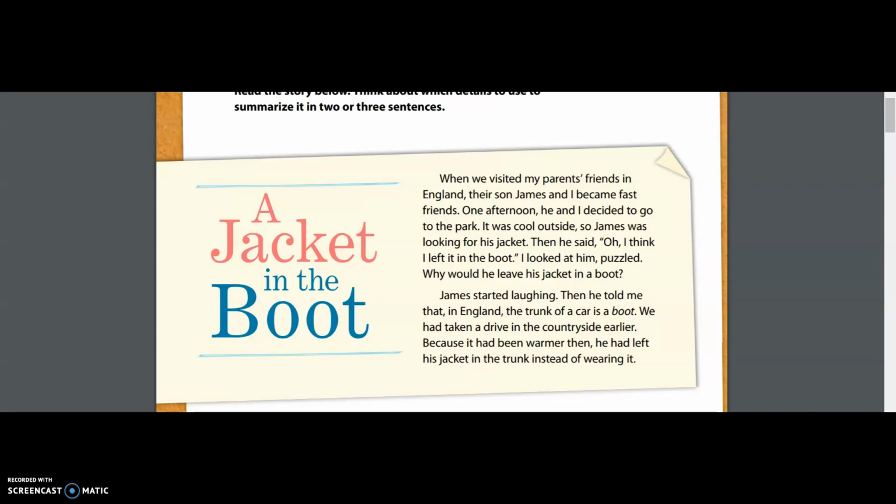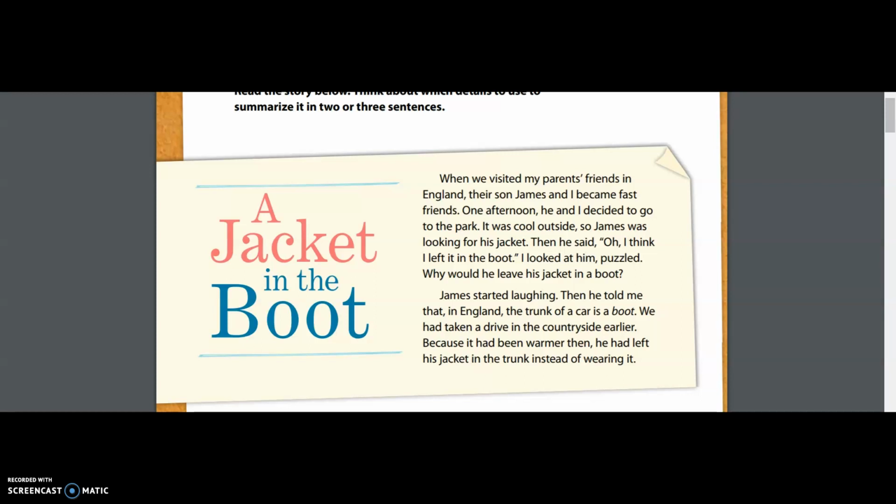When we visited my parents' friends in England, their son James and I became fast friends. One afternoon, he and I decided to go to the park. It was cool outside, so James was looking for his jacket. Then he said, "Oh, I think I left it in the boot." I looked at him puzzled. Why would he leave his jacket in a boot? James started laughing. Then he told me that in England, the trunk of a car is a boot. We had taken a drive in the countryside earlier. Because it had been warmer then, he had left his jacket in the trunk instead of wearing it.